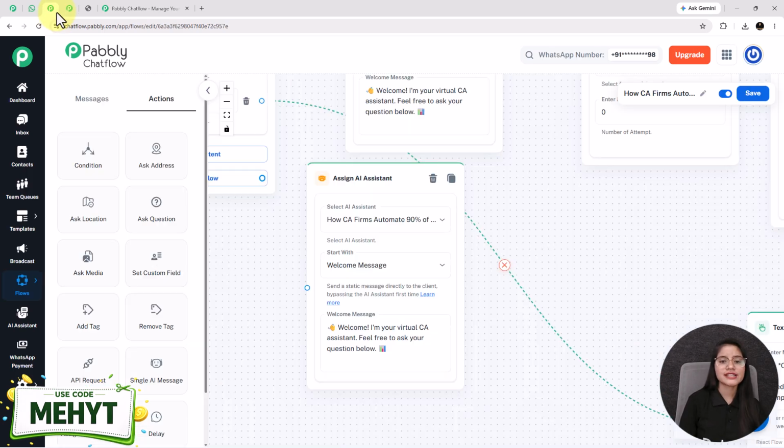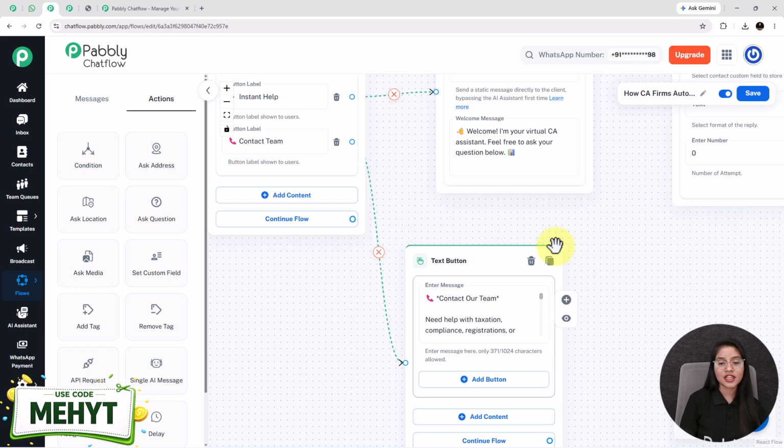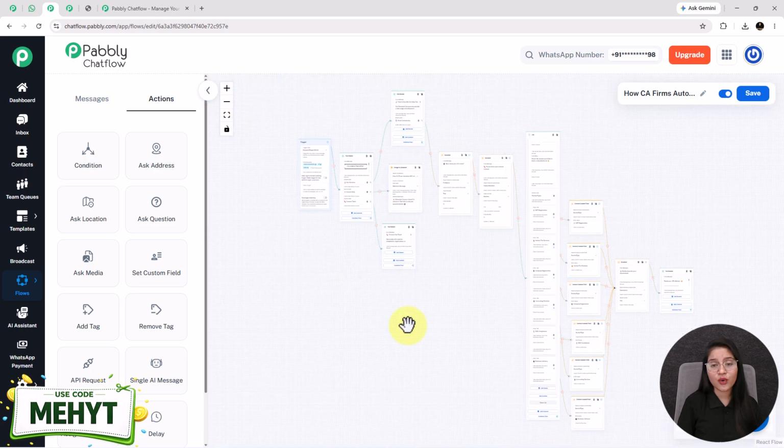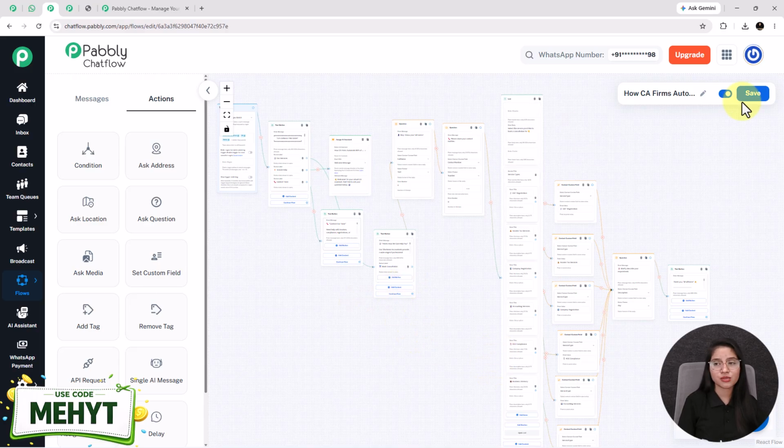Now after assigning the AI assistant, the last button is contact team. For this button, I again use the text node. Here I have added the contact details of the CA support team. See, almost each and every step is similar. You need to understand the logic only and customize the content based on your own business. So this is how easily you can create a chatbot flow and assign an AI assistant inside it. After designing the flow, you have to make sure to enable this toggle so that your flow becomes active, and click on the save button so that it will save and update it.